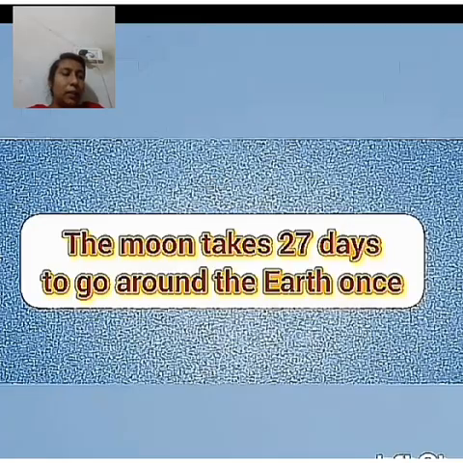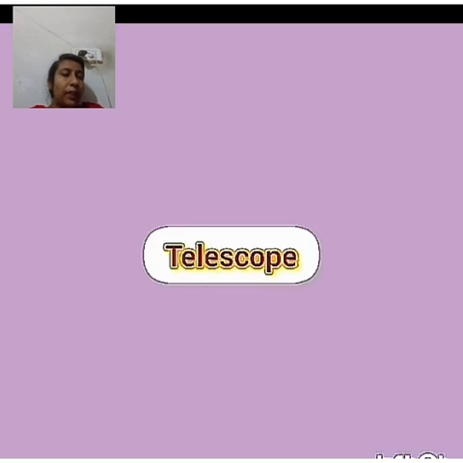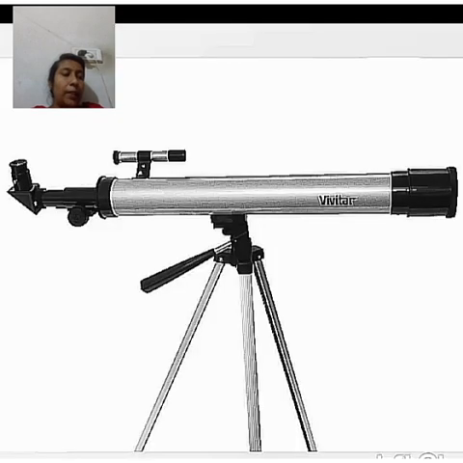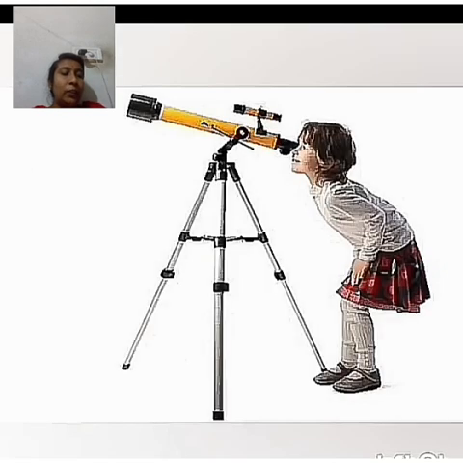The moon takes 27 days to go around the Earth once. The moon can be seen clearly with the help of a telescope. A telescope is an instrument that helps us to see faraway objects closely and clearly. When seen through a telescope, large pits are seen on the surface of the moon. These are called craters.